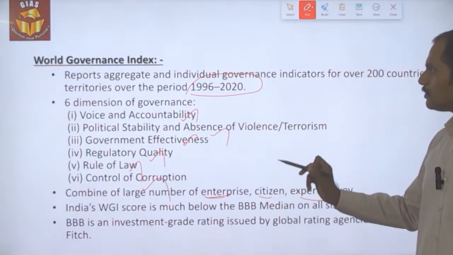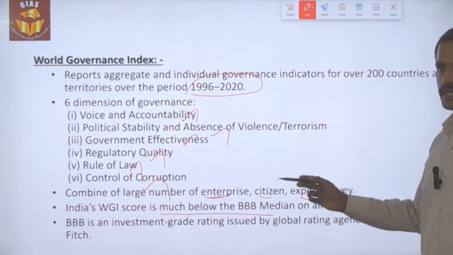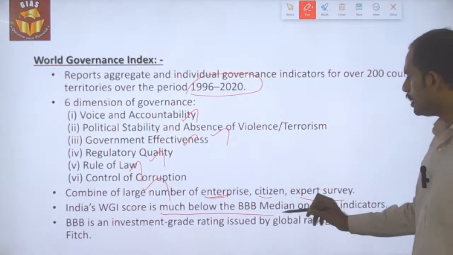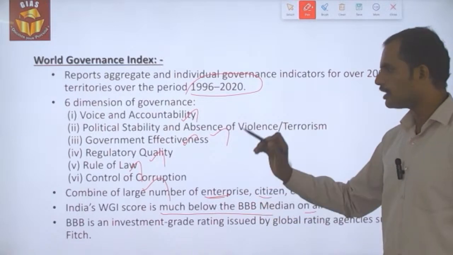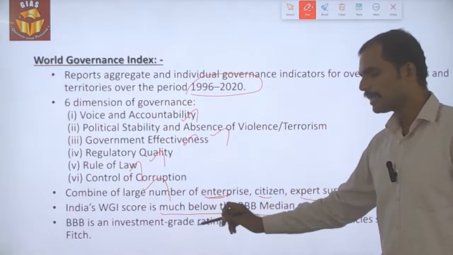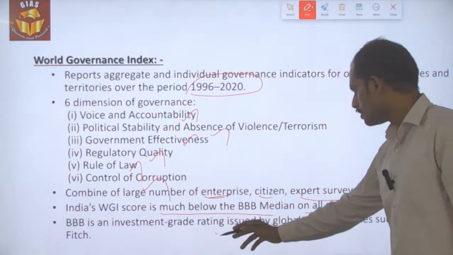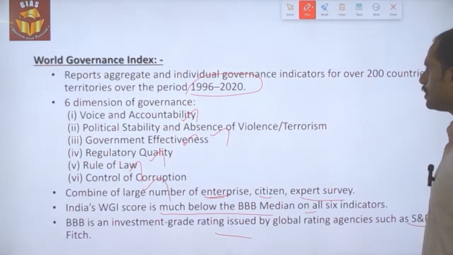India's score in the recently released governance index is much below the BBB median in all six indicators. What is this BBB median? BBB is the investment grade rating issued by credit rating agencies like Fitch as well as S&P.